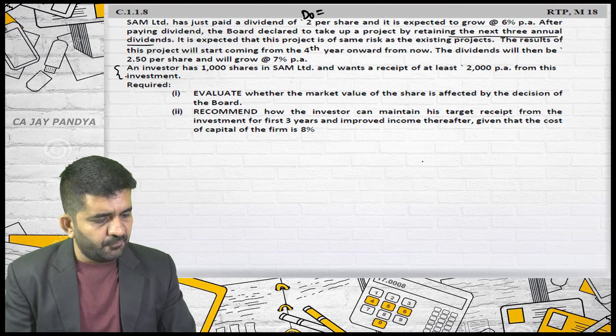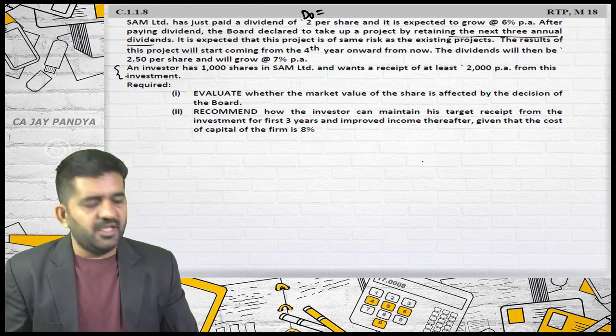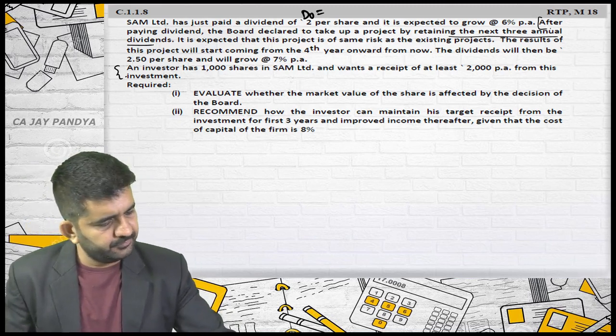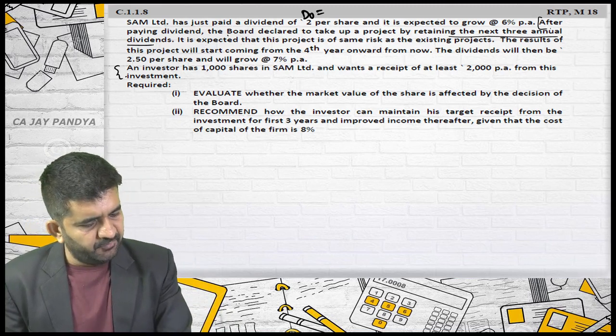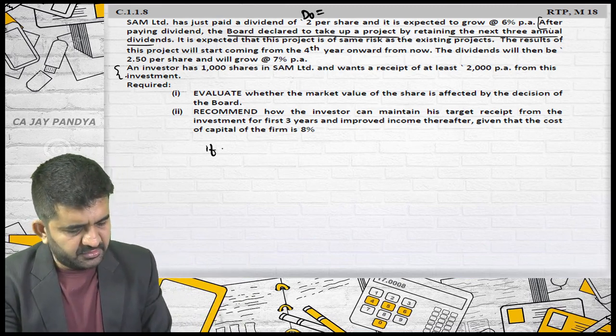So first, we need to find out the market price if this project is not taken up, and then if the board of directors takes up the project. Try to understand the two parts.